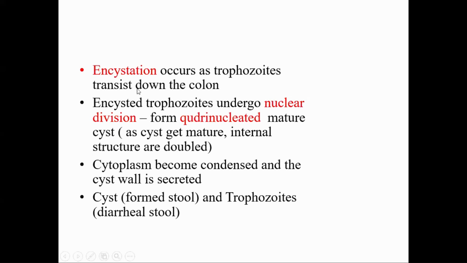Along with the nuclei, the internal structures are also doubled, so that one cyst will give rise to 2 trophozoites. The cytoplasm becomes condensed and the cyst wall is secreted. Cysts are excreted in formed stool, whereas trophozoites can only be seen in loose or diarrheal stool.